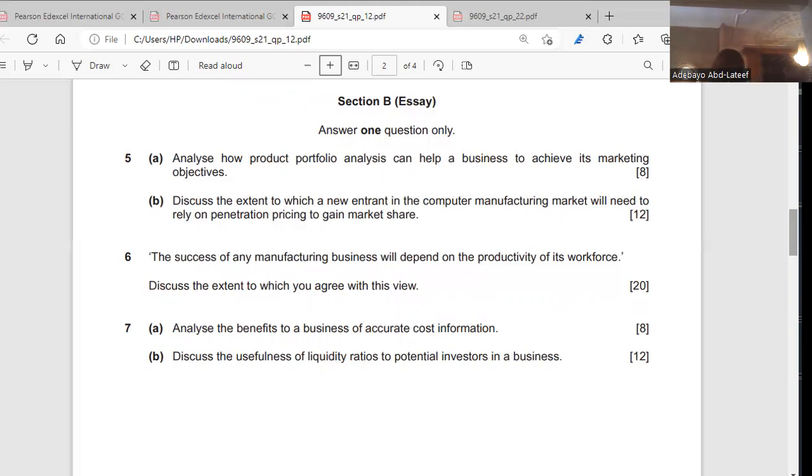So penetration pricing might succeed in drawing customers away from competitors. When you charge lower prices, your competitors might start losing their customers to you. That's the first thing. Do you get the point? The second one: this is a manufacturing business, right? A manufacturing business might have a lot of retailers that buy to resell.